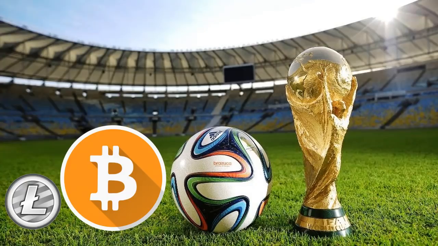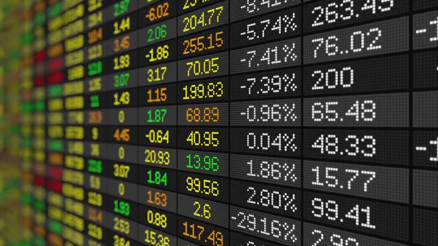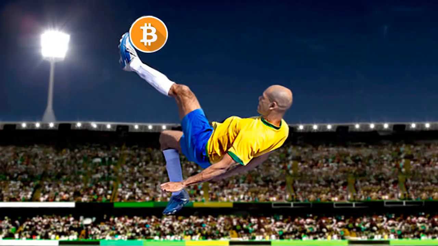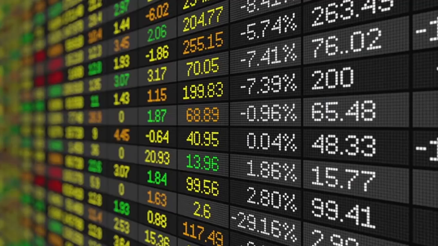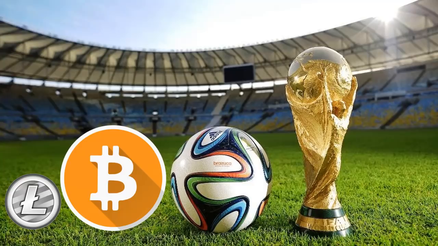As you probably know, the World Cup has started, and I'm sure that you, like me, are looking forward to watching a beautiful game. Now, I've got some good news for you, because if you like football or sports, and you like trading the markets, whether it's stock markets or Bitcoin or cryptos, gold or forex, then that's great, because I'm going to show you today a fantastic and very simple strategy, which you can apply to betting on the sports games. By the way, this is a very simple strategy, which we also apply to the financial markets, again, whether it's Bitcoin, cryptos, or indeed stocks or forex. So guys, stay tuned, because I'm going to show you this simple strategy in this video in just a few moments.